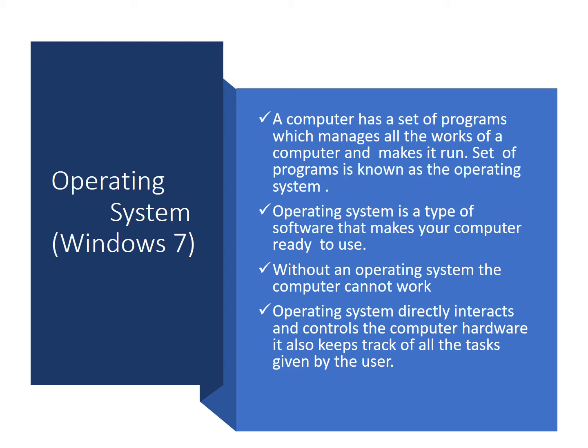An operating system is a type of software that makes your computer ready to use. Whenever you turn on the computer, some boot instructions will be performed and it will load the operating system and make it ready for you to use. As I told you, without an operating system, the computer cannot work. The operating system directly interacts with and controls the computer hardware. It also keeps track of all the tasks given by the user. So it is a link between the hardware and the software.